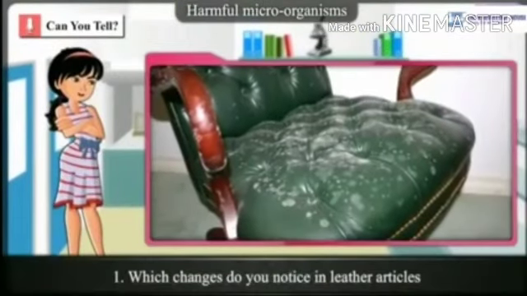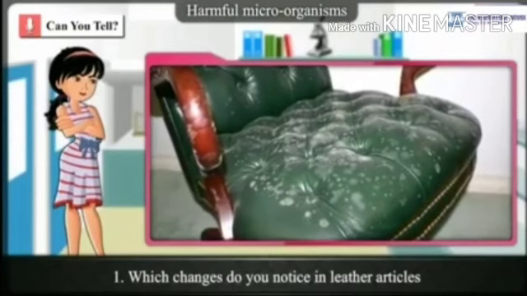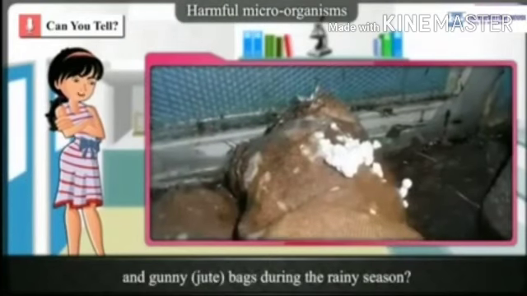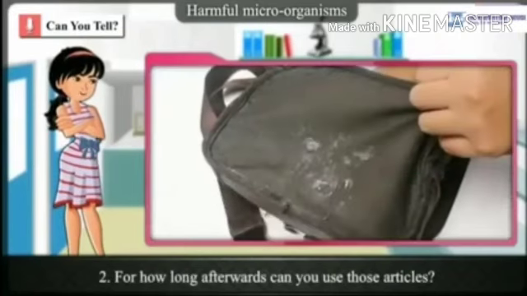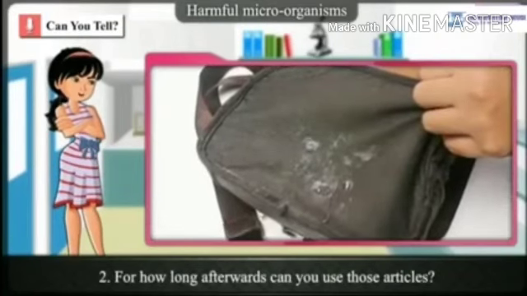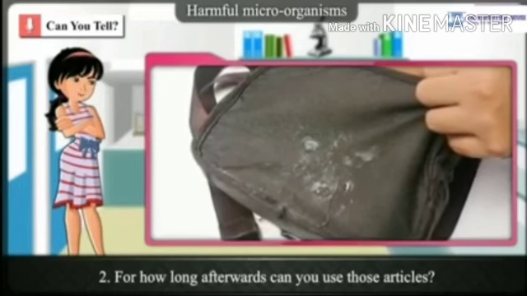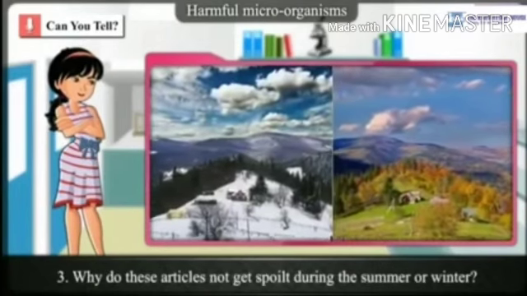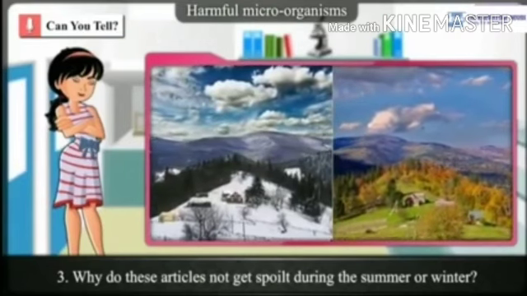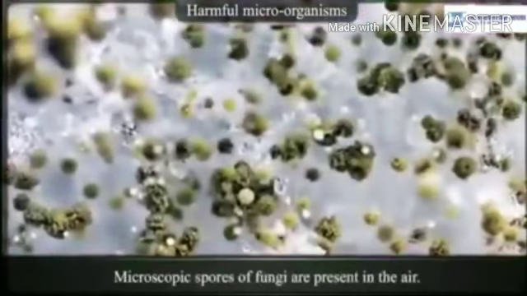Now let's study some harmful microorganisms. So the first harmful microorganism is fungi. You must have seen that feather articles or wooden articles get a white, powder-like coating on their surface. Now what is that? It is nothing but the fungus which grows. Fungus does not grow in summer or winter season. It mainly grows in rainy season because it gets moisture.